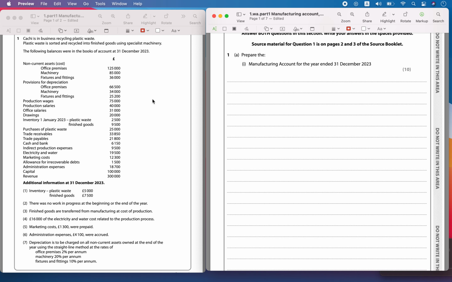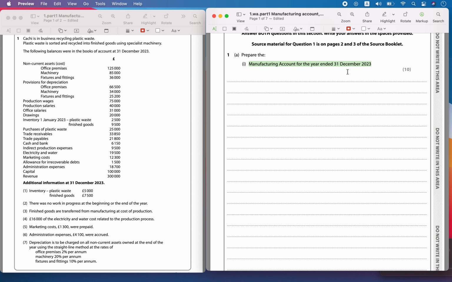Hello, today we are going to solve Jan 2024 paper, question number 1. Chachi is in the business of recycling plastic waste. Plastic waste is sorted and recycled into finished goods using specialized machinery. The following balances were given in the books of accounts at 31st December 2023. The balances are given and some additional information is given.